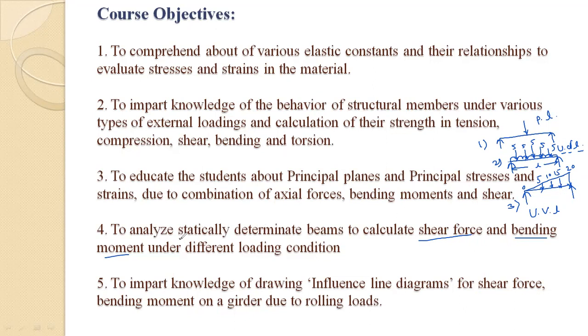But we have to find out for statically determinate structures. There are 2 types of structures: statically determinate structure and statically indeterminate structure. So we will see only statically determinate structure. Okay, so I will tell what is meant by statically determinate structure.